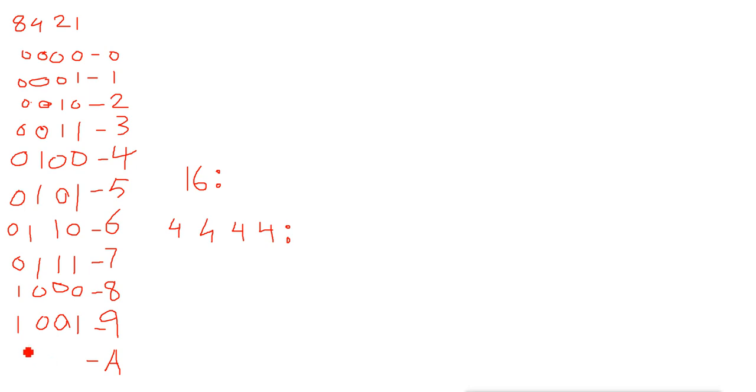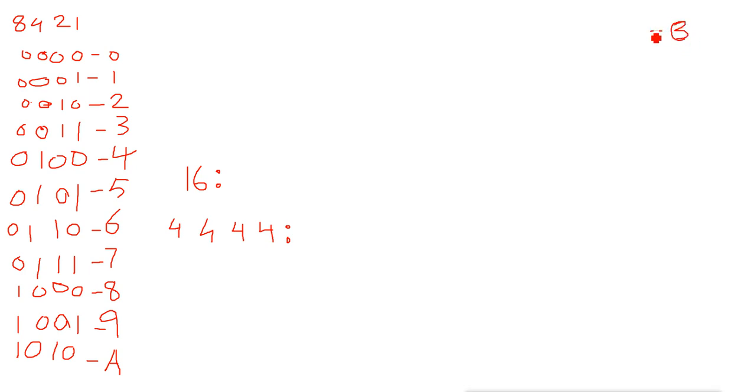Now for 10, which bits will be on? The 8 bit will be on, the 4 bit will remain 0, and the 2 bit will be on. So the second and fourth bits are on: 8 plus 2 is equal to 10. Then in hexadecimal after A, B will come.